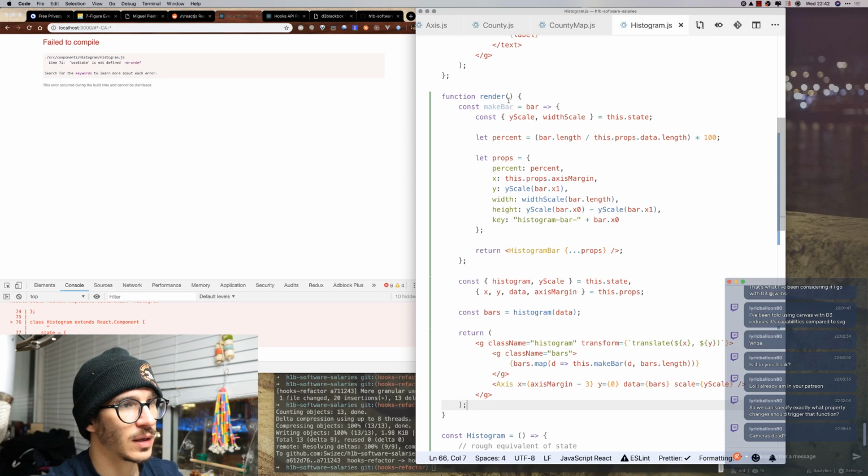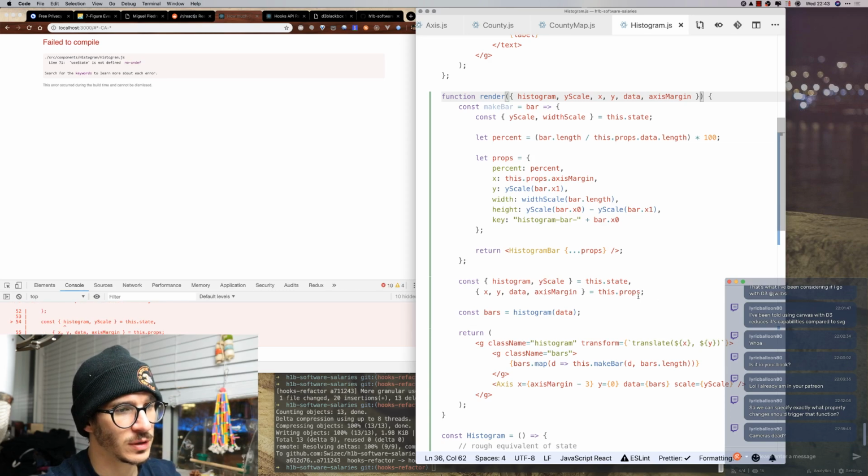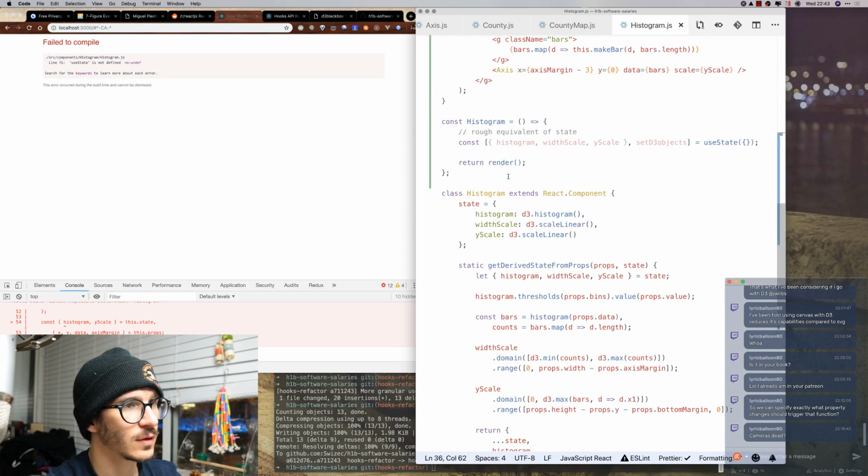It's going to take a histogram and a yScale and x, y data and axis margin, takes all of that from its arguments. And we know that we need to feed those into our stuff here where we call the render method.